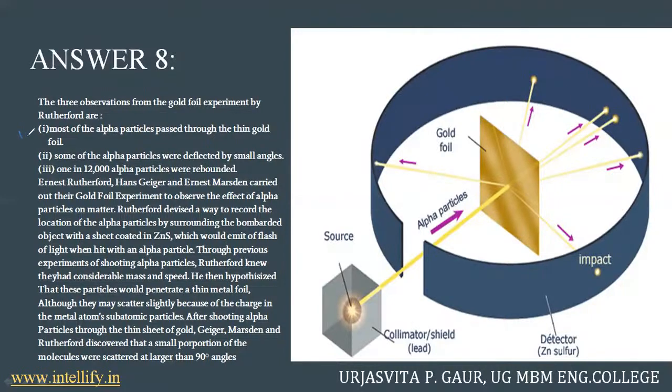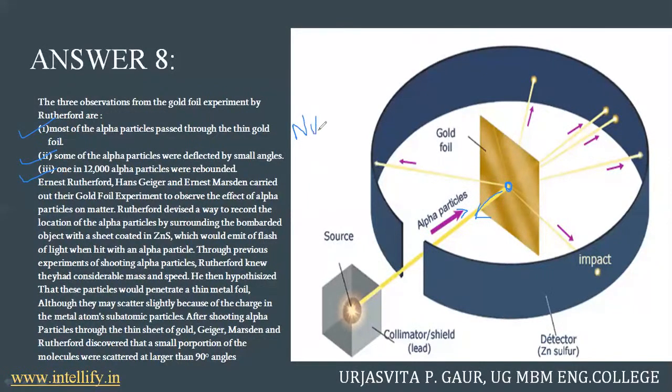These observations are very important, because from here we're going to conclude that there was a nucleus, a positively charged thing, with a charge equal to that of the alpha particle, because only then could this alpha particle retrace its path 180 degrees into the opposite direction.